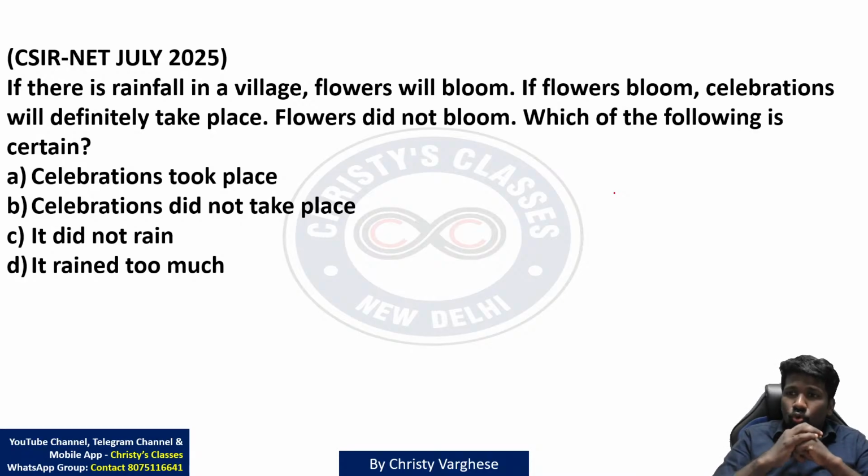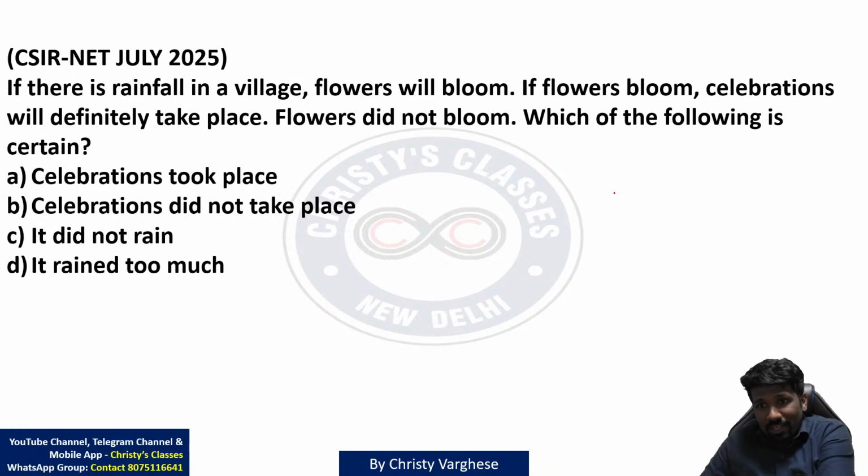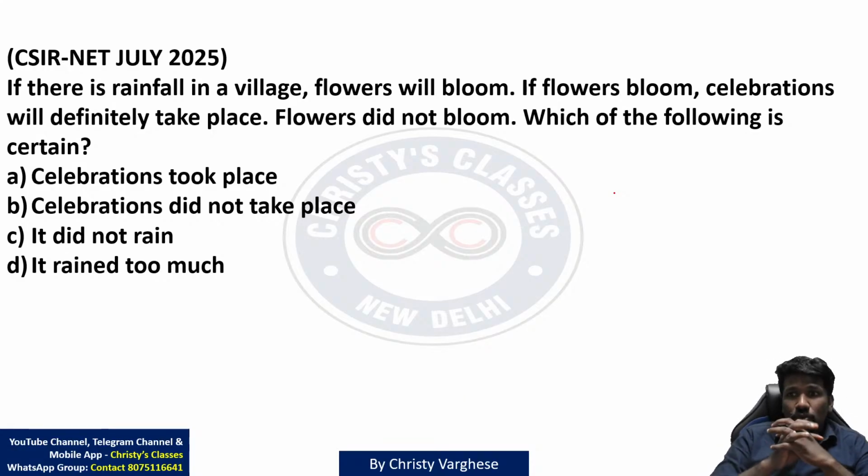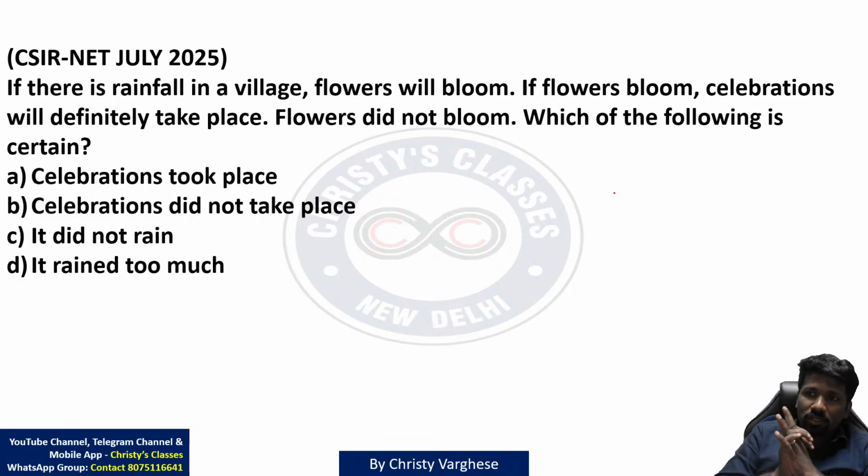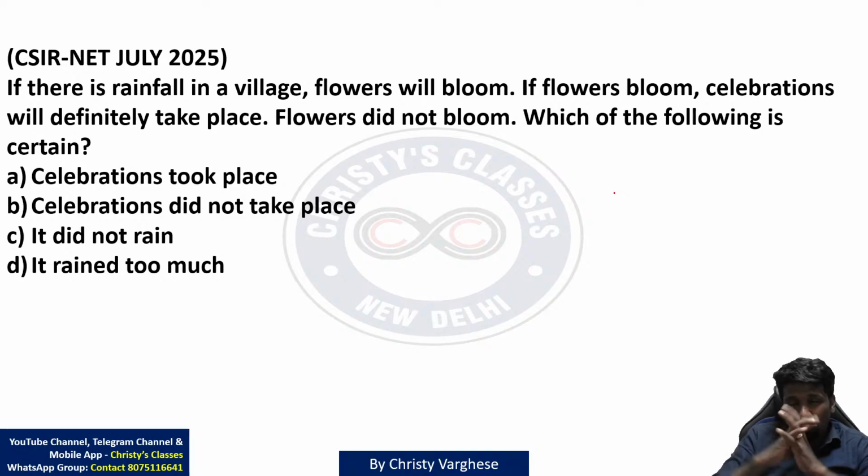If flowers bloom, celebrations will definitely take place. Definitely, must be. Previous question में must be. Similarly, definitely. So flowers bloom हो तो confirm celebrations होगा. Now my question is, उसका meaning, does that mean that celebration हुआ तो flower bloom हुआ या नहीं? We can't say that.